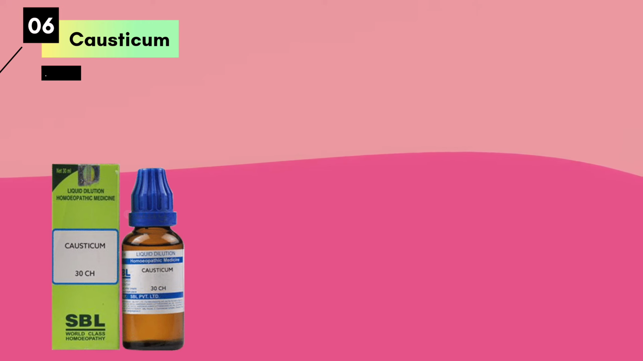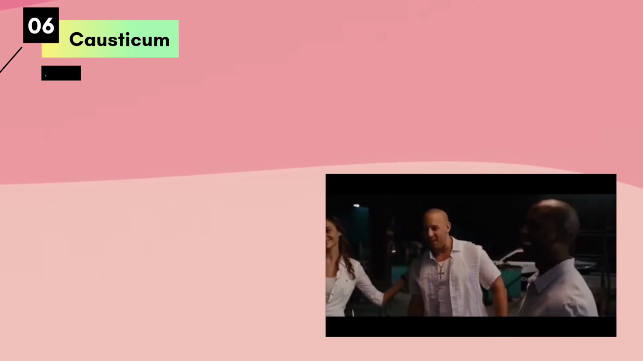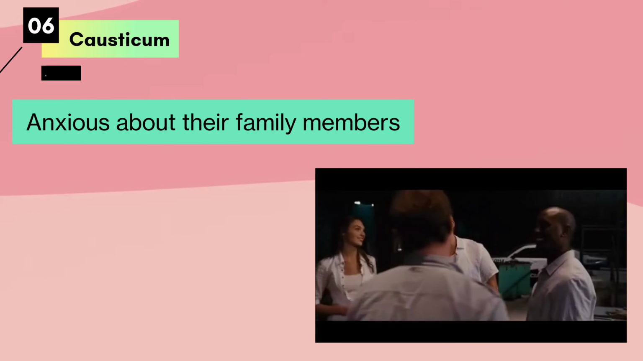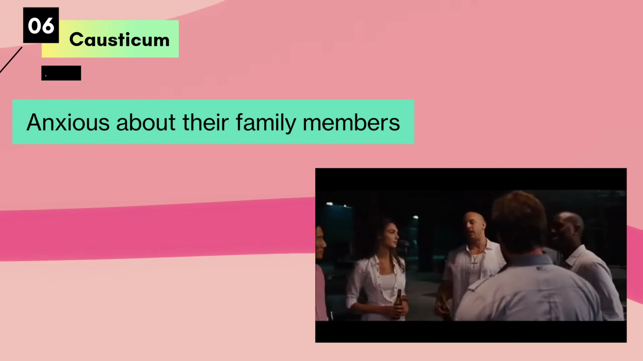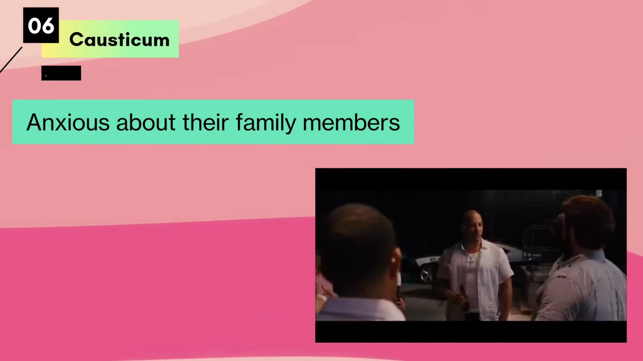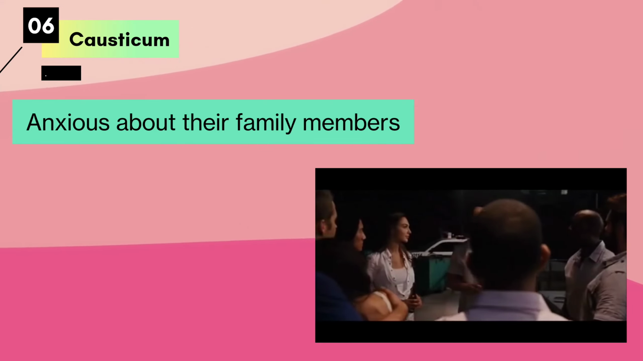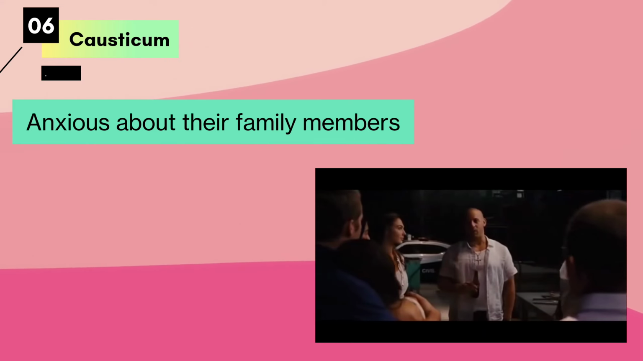Causticum is also an important remedy under the rubric mind anxiety. Anxiety in causticum is usually felt for others, especially for their family members, because it is a remedy of the Kali family, where these people are extremely family oriented.